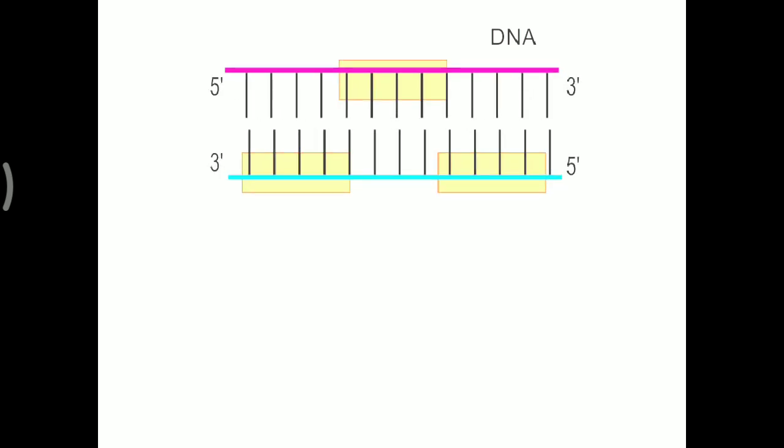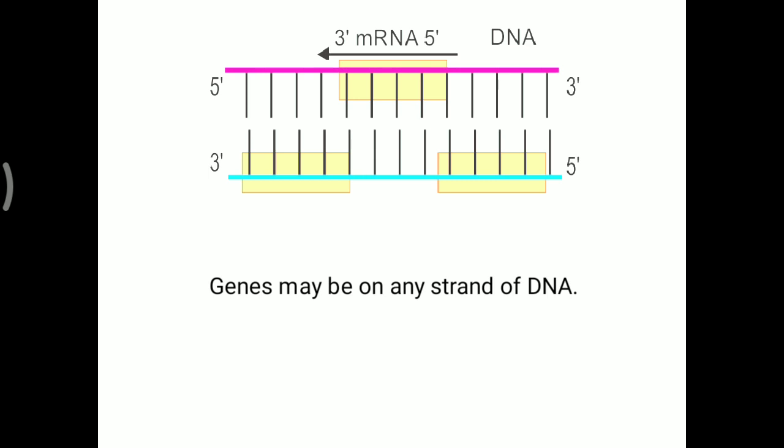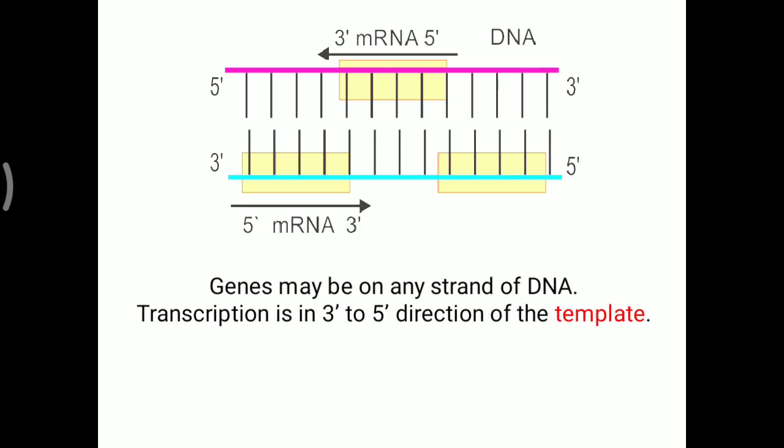Further in detail, the DNA molecule is shown over here. You already know that this new mRNA formation is in the direction of 5' to 3', but this gene may be on any strand of the DNA. So reading over the DNA is in the direction of 3' to 5', but mRNA formation is in the direction of 5' to 3'. So transcription is in the 3' to 5' direction of the template strand. Meaning reading of the DNA is in the direction of 3' to 5', and formation is in the 5' to 3' direction. Now in detail of this transcription process.